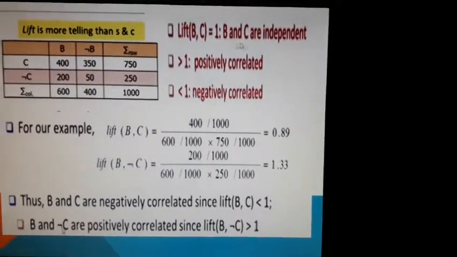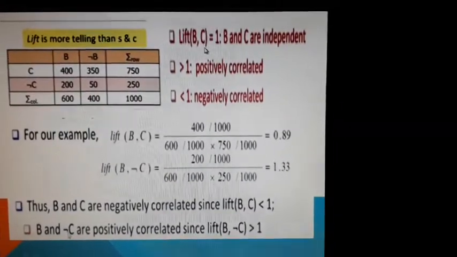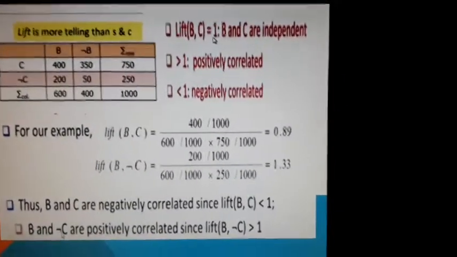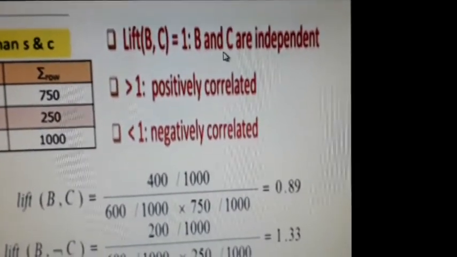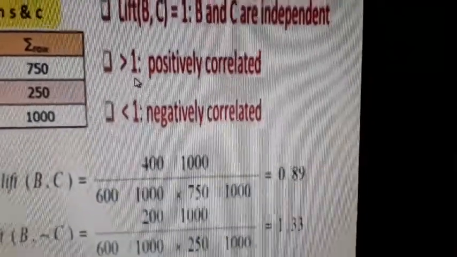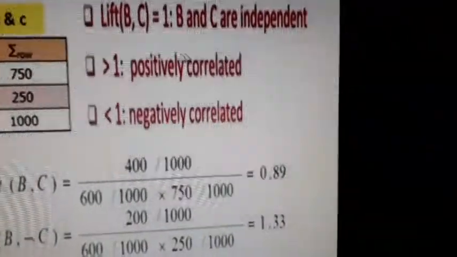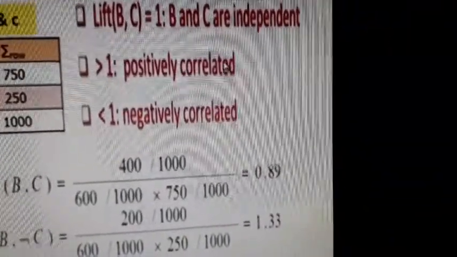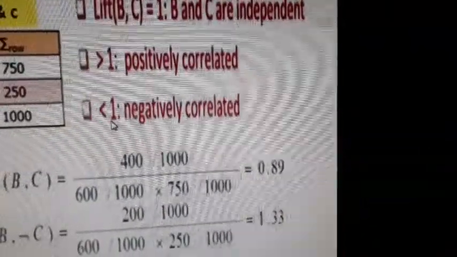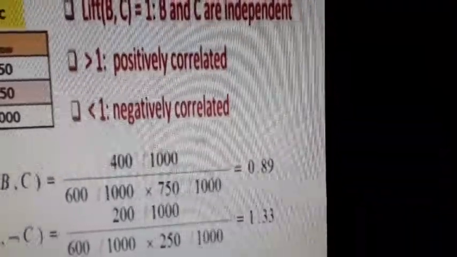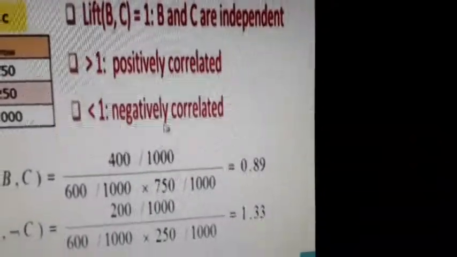So we will come back to the three possibilities. Let's quickly go and see what it is again. Okay, so lift of B and C, if it is 1, what does it mean? If it is 1, it means that they are irrespective of each other. They are not dependent on each other. They are independent. And if it is greater than 1, that means they are positively correlated. That means if you increase one, the other one also increases. And if after calculating it you find the value less than 1, then it is negatively correlated. That means if you increase one, it happens to decrease the other. So that is why it is a negative relationship.